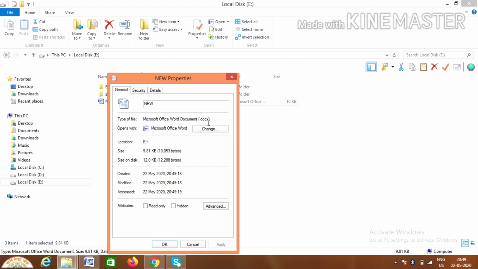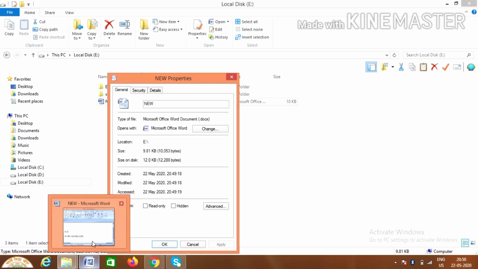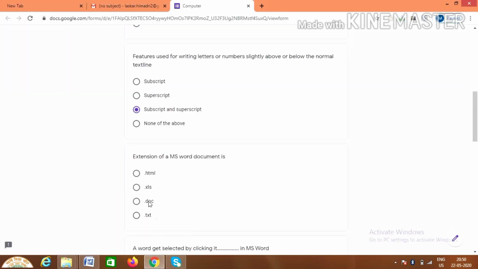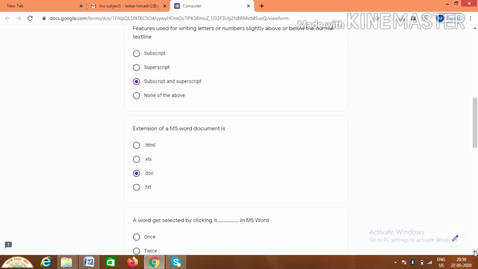Now students, here it is given .docx, so the extension can be .doc or .docx, both are correct. So what option is available here in our question paper? .doc. So this will be the correct answer. Then come to the next one.